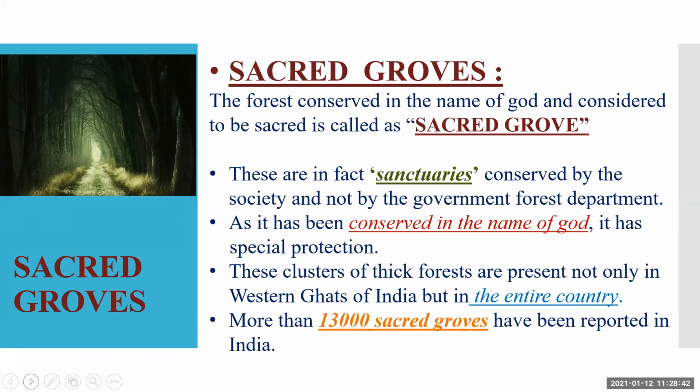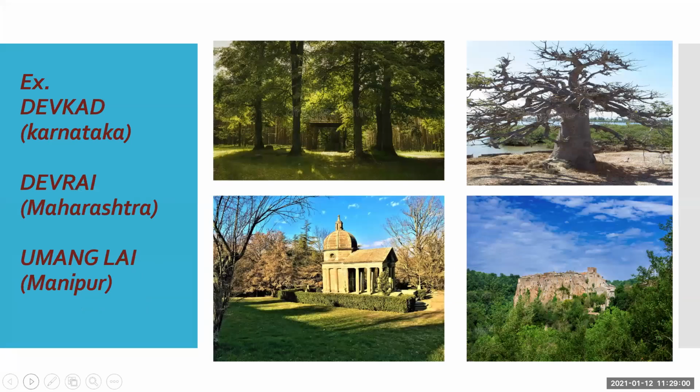More than 13,000 sacred groves have been reported in India. You may get a question, how many sacred groves are reported in India? So you have to write down more than 13,000 sacred groves are there in India. Some examples I have given you: Devgad, Karnataka, Devrai, Maharashtra, Umangalai, Manipur.